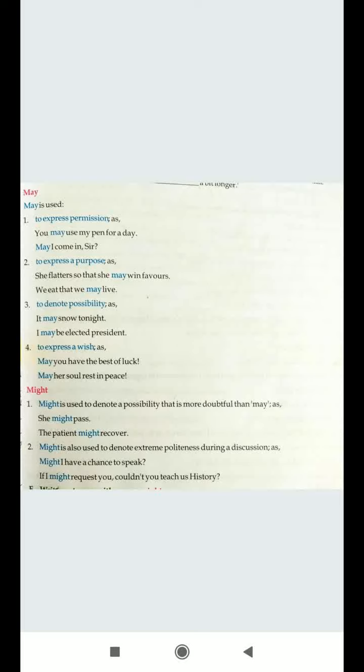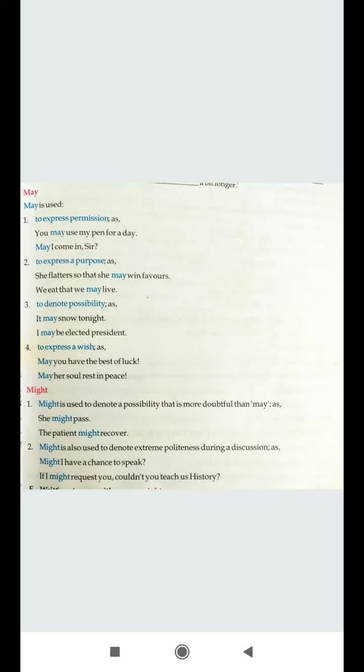Next is to express a purpose, like you are having some purpose to do something. She flatters so that she may win favors. This is the purpose of doing this. We eat that we may live. That means we eat so that we may live. So it's a purpose. It's our purpose to do something.